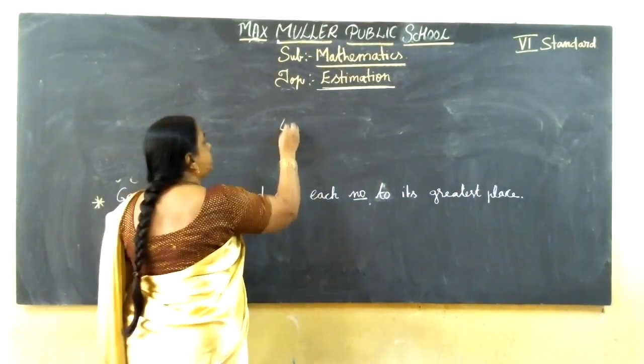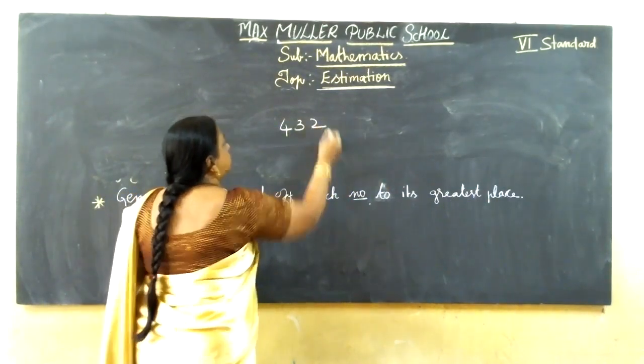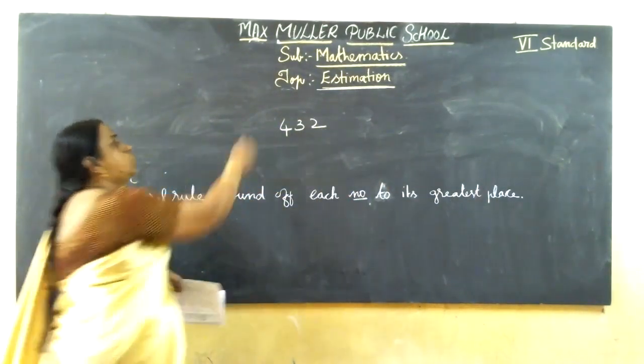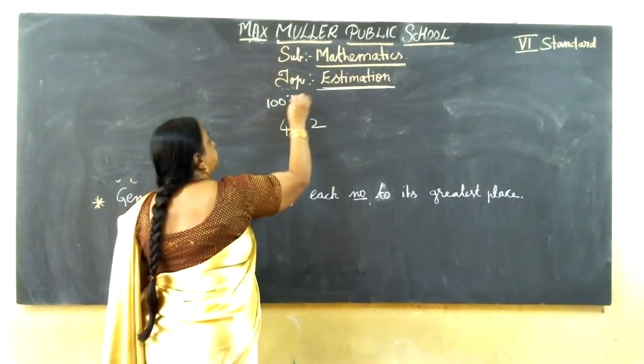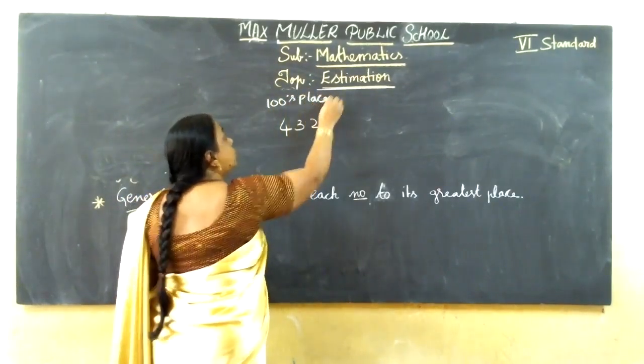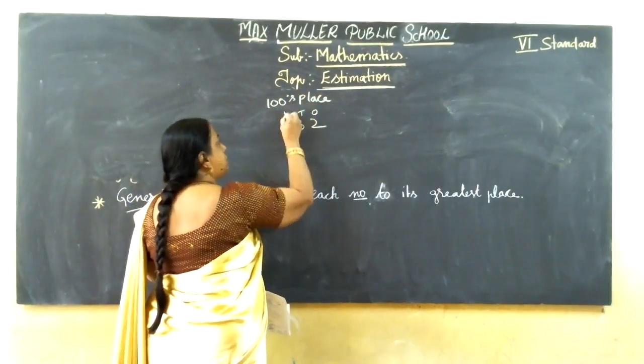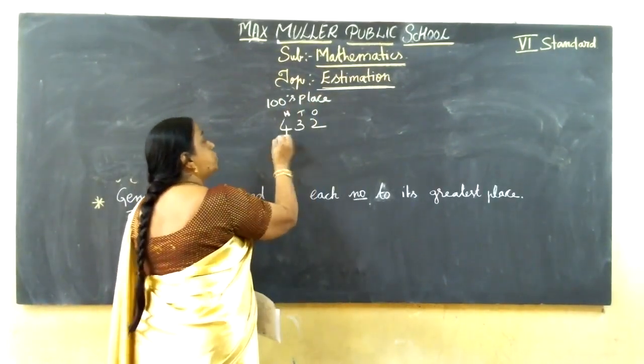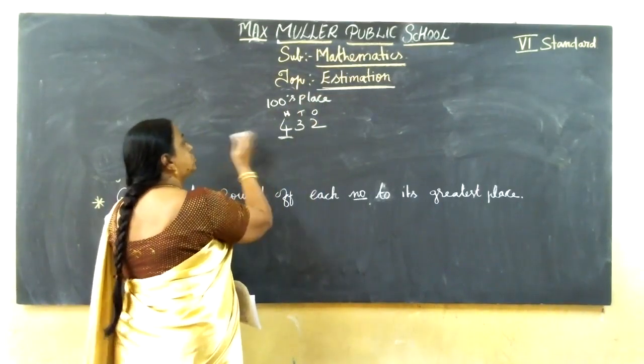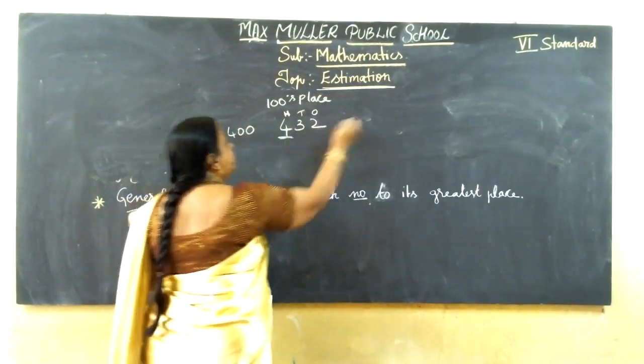For example, if the question is 432, you should round off to the nearest hundreds place. How to round off to the nearest hundreds place? First you should see ones, tens, hundreds. You can make it close to 400 or 500.